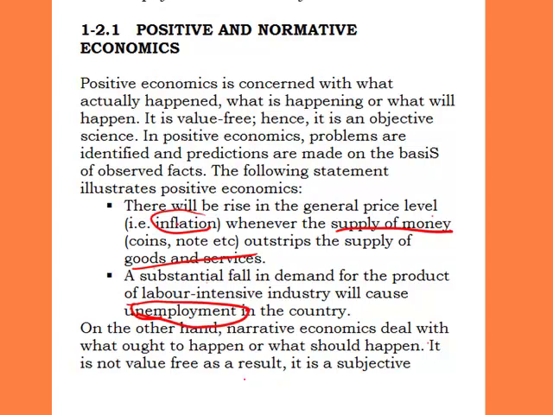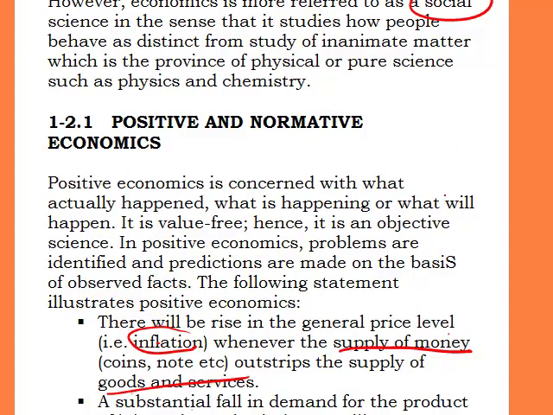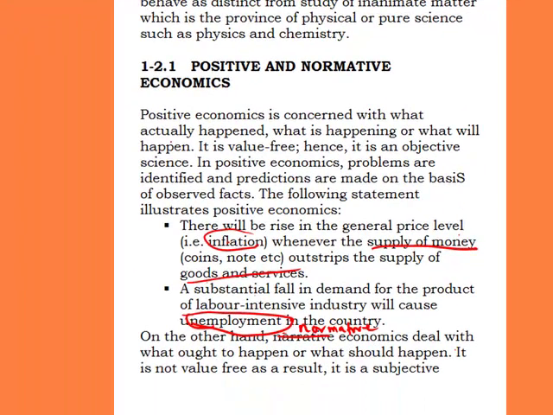Now, on the other hand, when we talk about normative economics, I'm sorry, I said narrative, this is normative economics. Normative economics deals with what is a direct opposite of positive economics. It deals with what ought to happen. When we said positive the other time, it deals with what actually happened, or what is happening, or what will happen. But normative economics deals with what ought to happen, or what should happen.